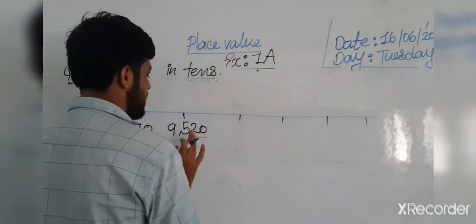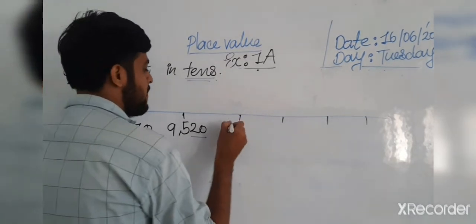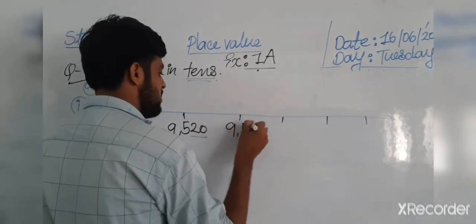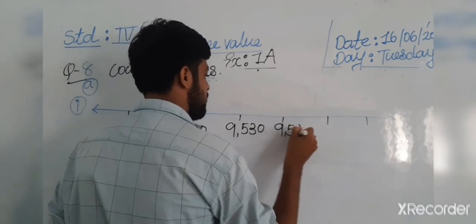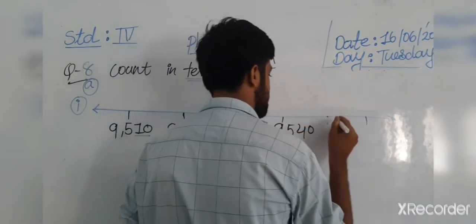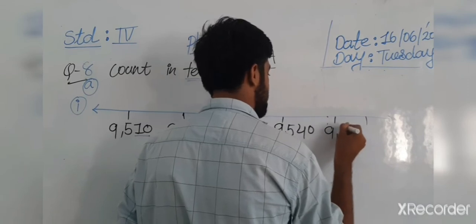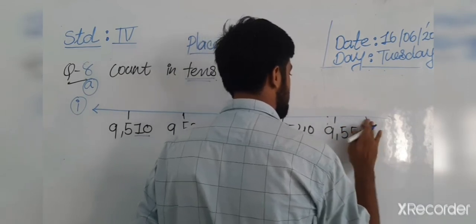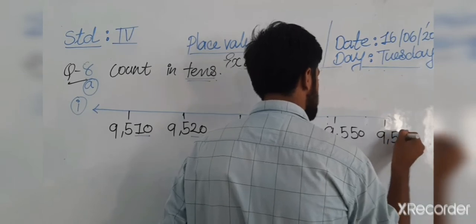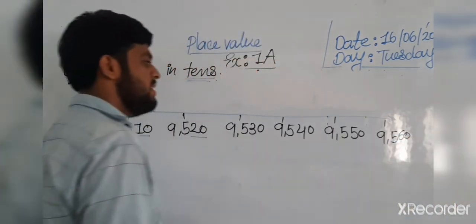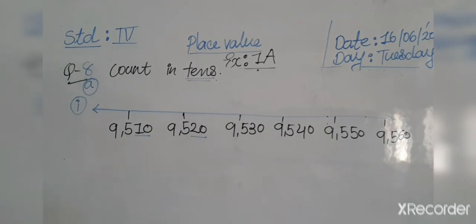9,510, 9,520, 9,530, 9,540. Then after that 9,550 and last 9,560. Okay, it's our answer. I hope you have understood.